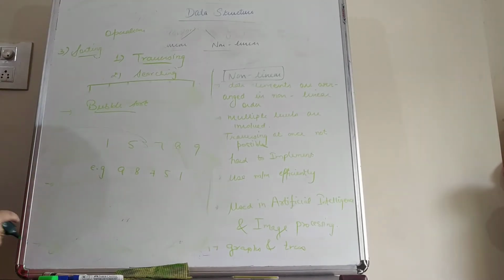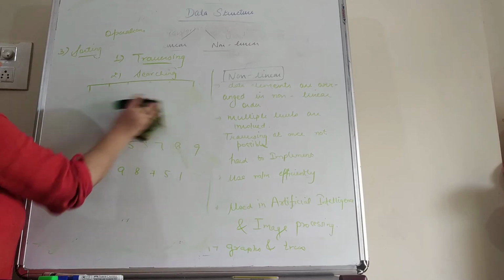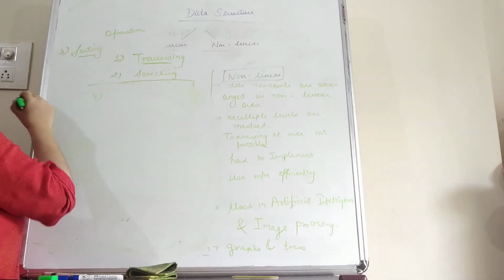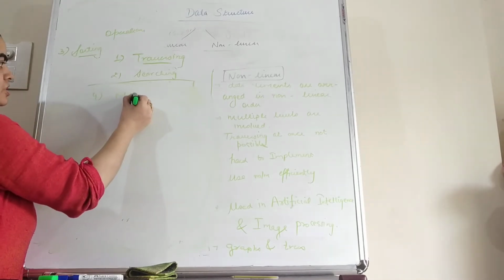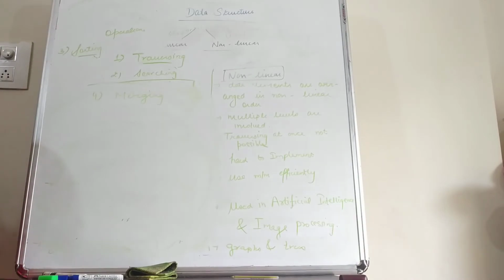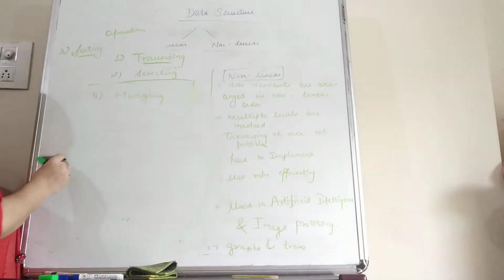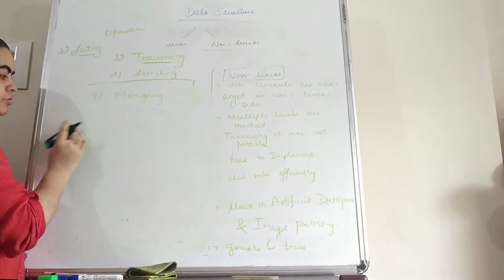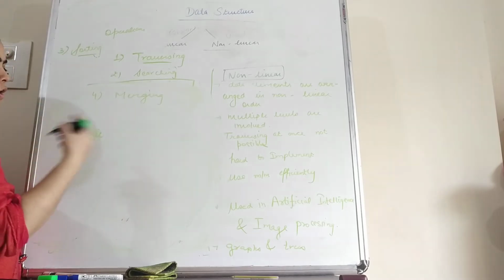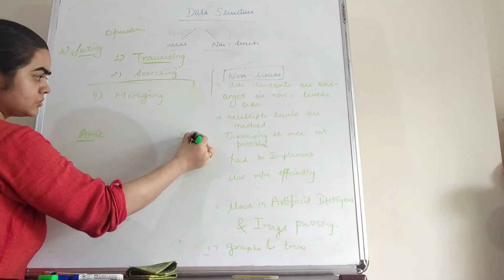After this, the fourth type of operation that we can perform with the data structure is merging. Merging means to merge or to combine different records into a single record. For example, we have one record of a student with name Amit, and a second record of a student with name Shanaya.